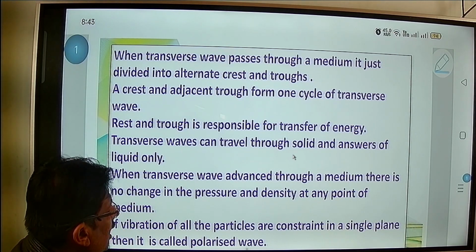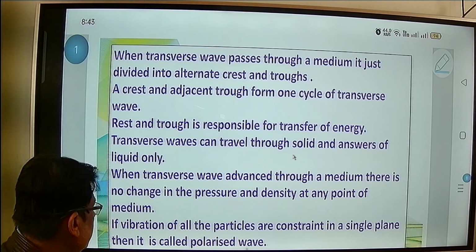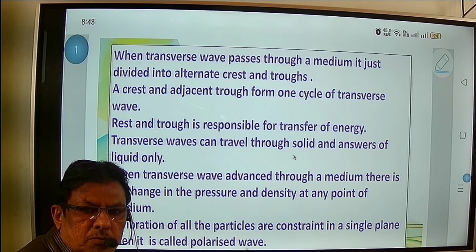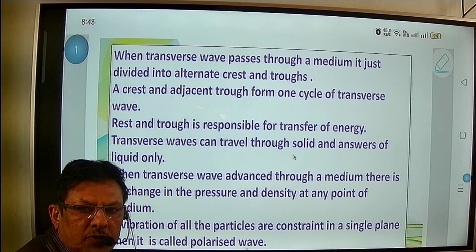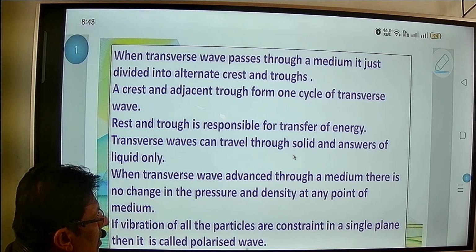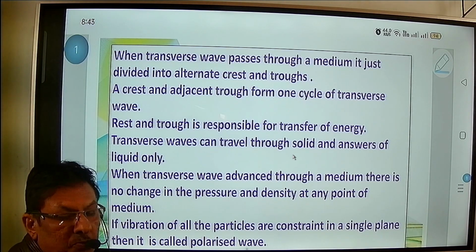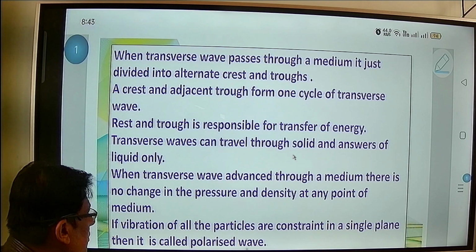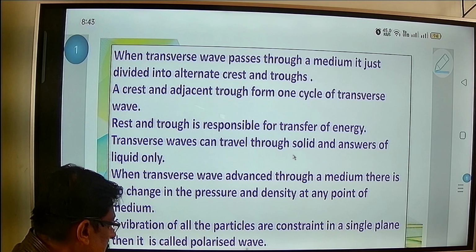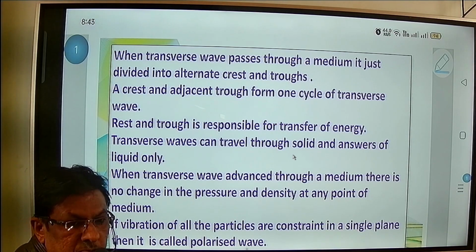When a transverse wave advances through a medium, there is no change in the pressure and density at any point of the medium. Now, what is the main criterion to be observed? When the transverse wave is propagating through the medium, it is expected that the pressure should not change and the density also should not change at any point of the medium.